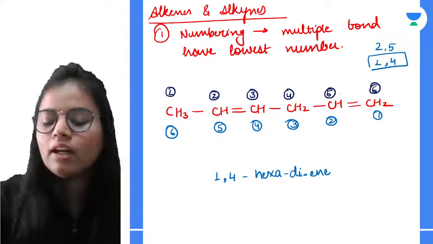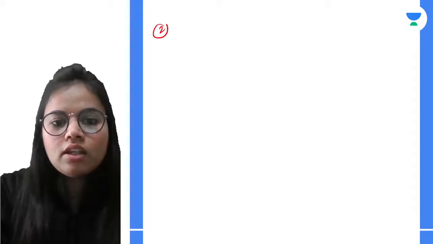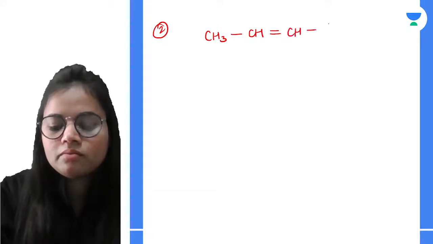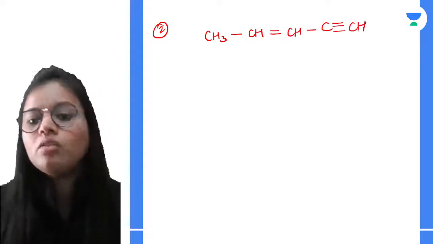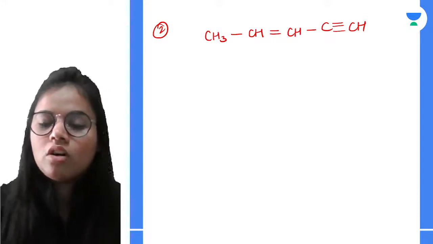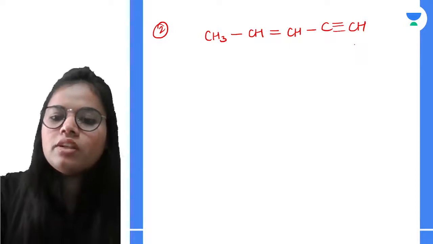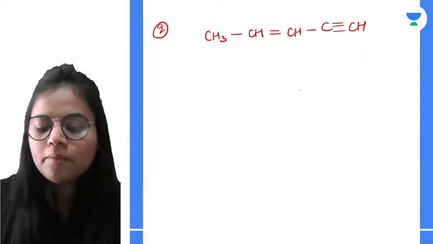Let's have another example in which we will take both double and triple bonds. Now see, in this case I am having a double bond and also a triple bond. So of course I will start the numbering from this carbon, right? Because here I am getting the groups on the first and third carbon.